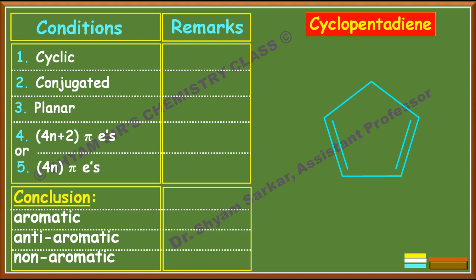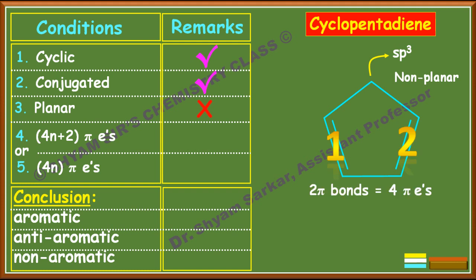Next we move to cyclopentadiene. You can see this is cyclic, this is conjugated, but due to the presence of an sp3 carbon atom, it is not planar. This is non-planar. If you count the pi electrons, 2 pi bonds means 4 pi electrons. If you put the value of n equal to 1, this is 4n pi electrons. Still it has 4n pi electrons, but due to non-planar structure it is not aromatic. So this is non-aromatic character. So cyclopentadiene is non-aromatic.